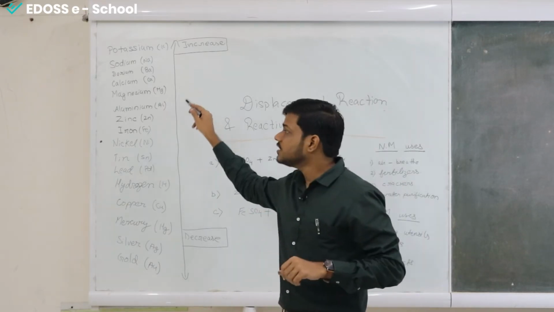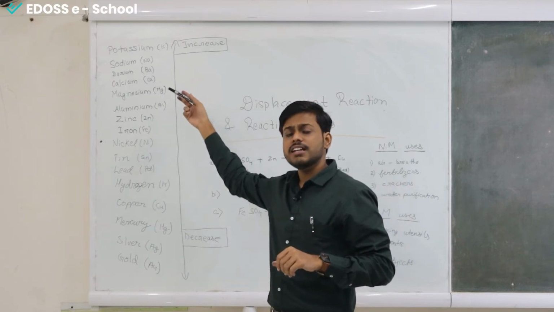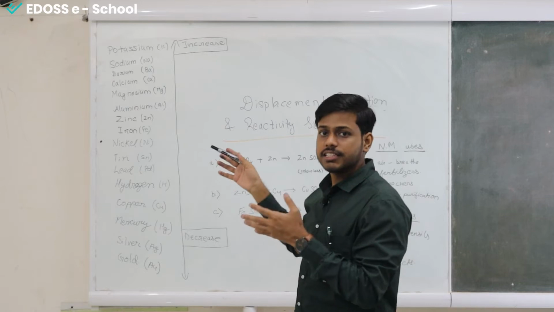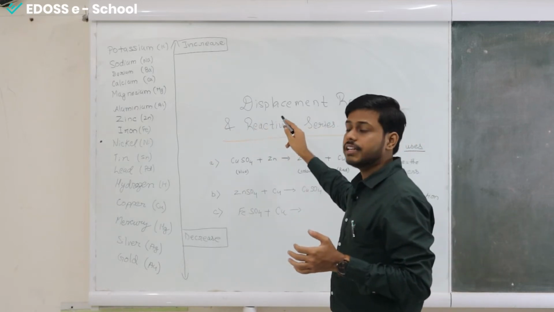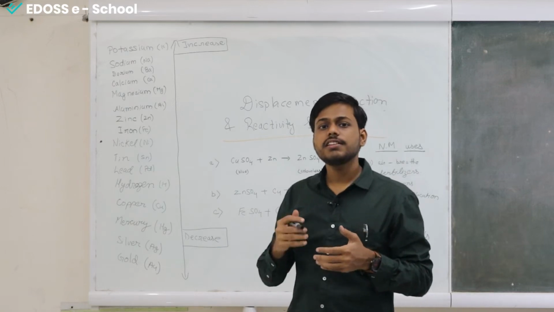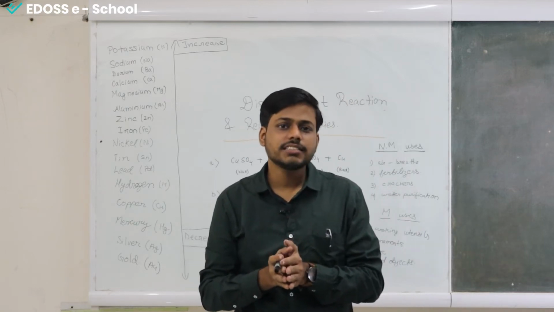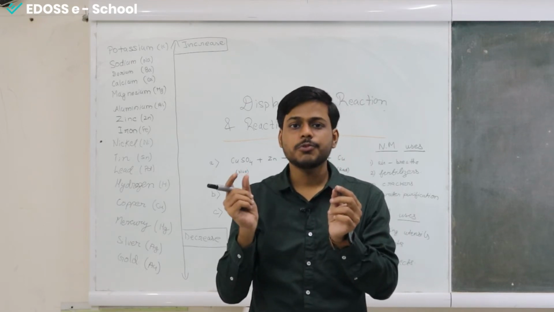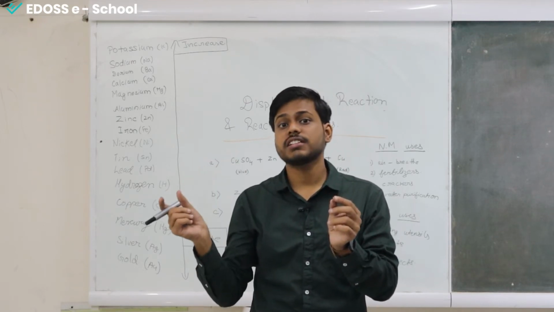Now what is the need to know which metal is more reactive than which metal? There must be a purpose for studying this. So it helps us in understanding the displacement reaction. So now we will understand what is the displacement reaction. A displacement reaction is a simple reaction in which one element can substitute another element from its compound.